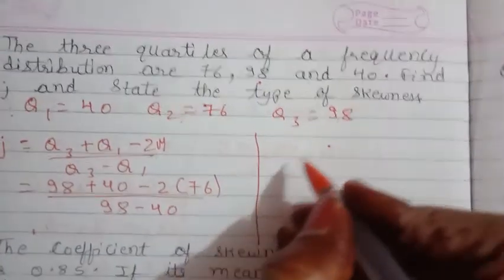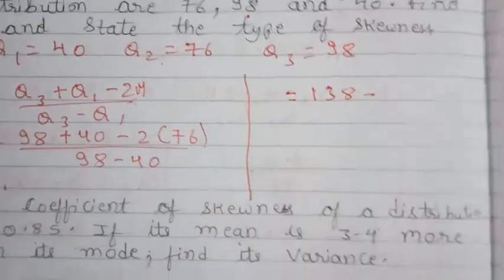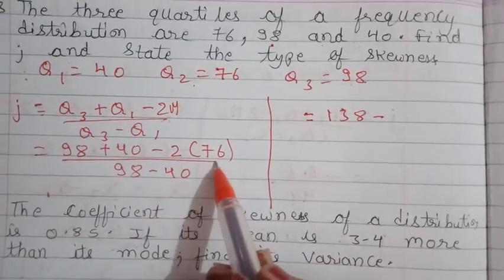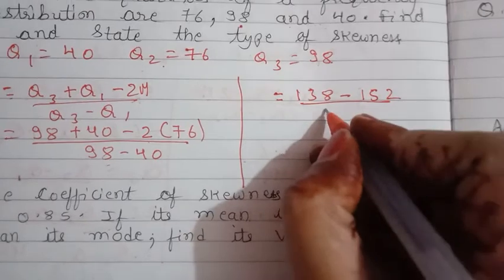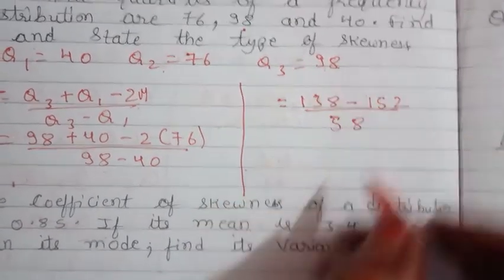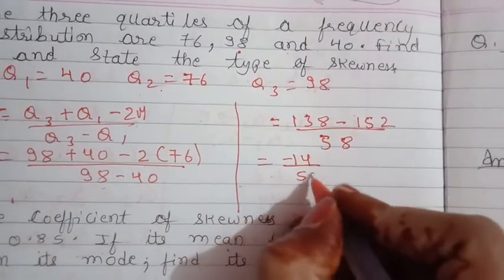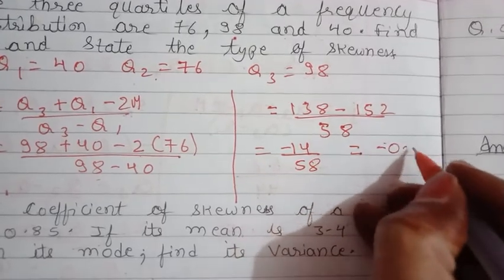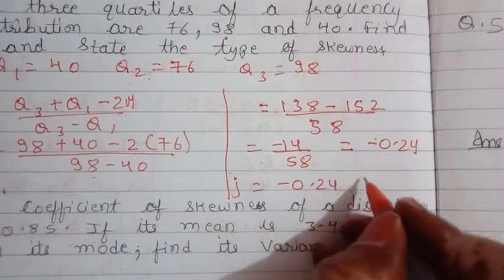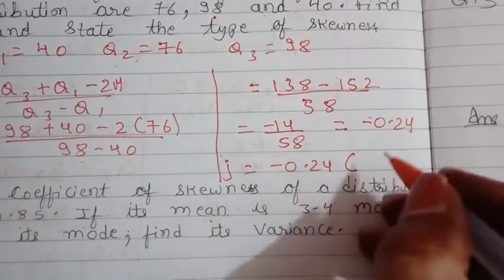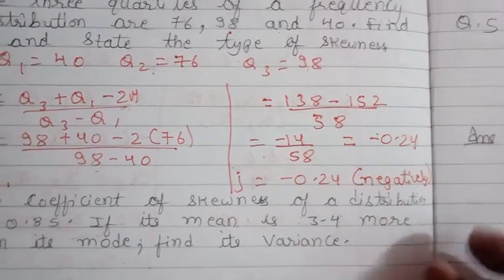Now do the calculation, 98 plus 40, it will give us 138 minus 2 into 76, that is 152, upon 98 minus 40, that will give us 58. 138 minus 152, so minus 14 upon 58, that is equal to minus 0.24. Therefore J value is minus 0.24, and as you can see, it has a negative sign, so the frequency distribution is negatively skewed.